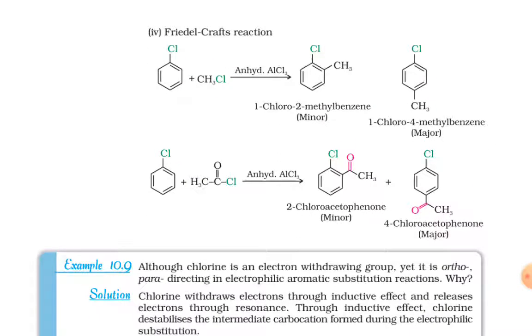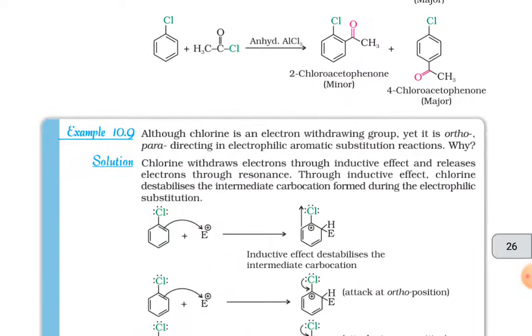Chlorobenzene plus CH3Cl in the presence of anhydrous AlCl3 gives the minor product, ortho-toluene, and the major product, para-toluene. Chlorobenzene plus CH3COCl in the presence of anhydrous AlCl3 gives 2-chloroacetophenone, which is the minor product, plus 4-chloroacetophenone, which is the major product.